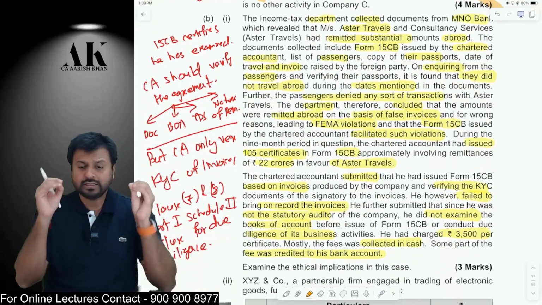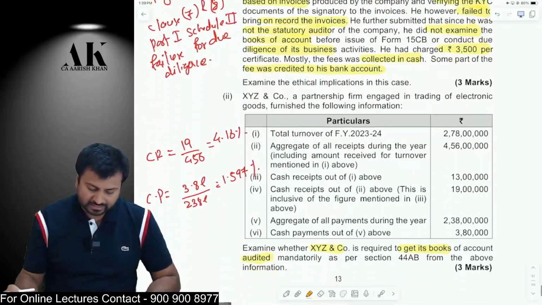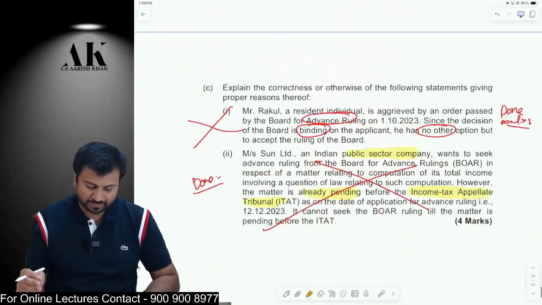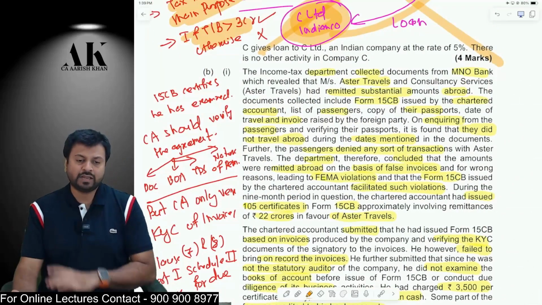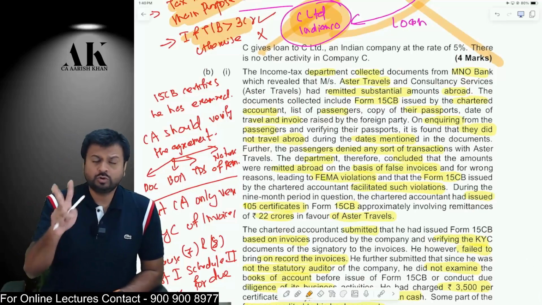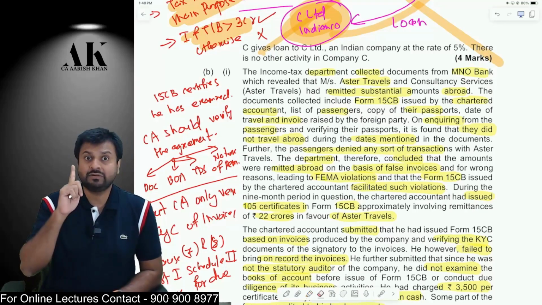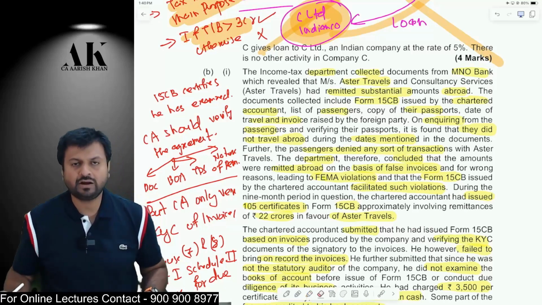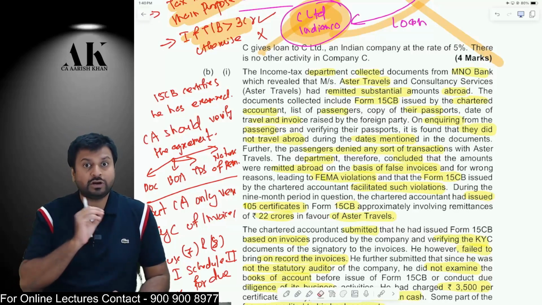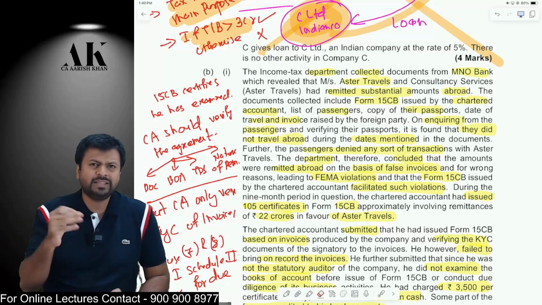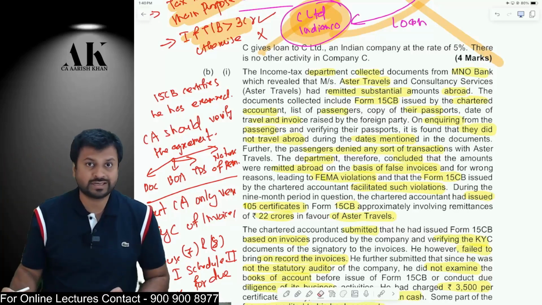Now, the next question is a beautiful question. This is the only question because of which we are doing this particular paper. Otherwise, there is no sense in doing this paper. This is again a question of tax audit. I can make out one thing: in the two mock test papers which have come for May 2024, in both of them, ICAI has given one question on tax audit report. So we can make out from this that there can be one question in the exam on tax audit report. In both the papers, they have not asked any question on black money law. Maybe they might have asked a question on black money law in the MCQ, but in descriptive questions, they have not asked any black money law question.